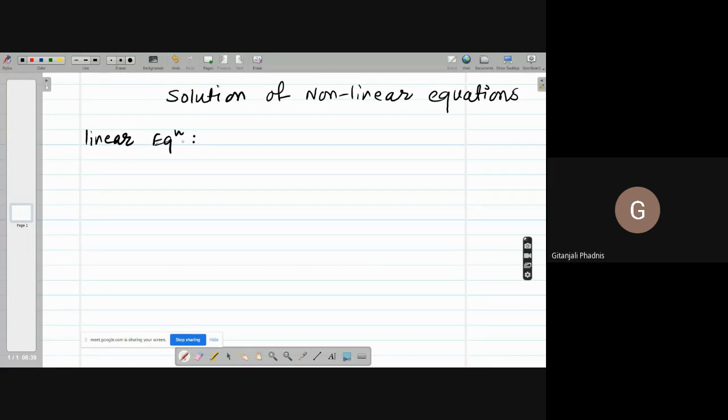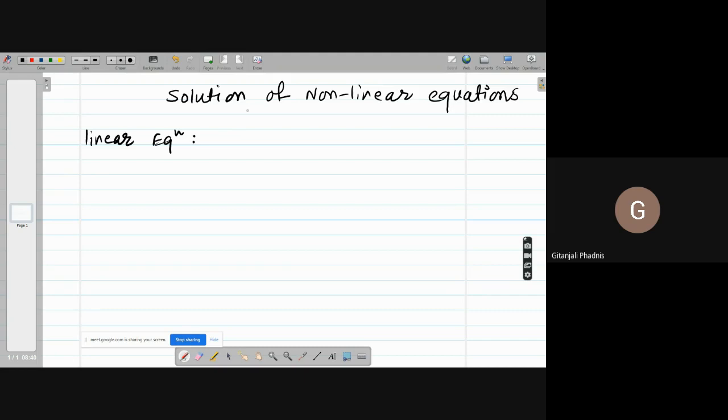Can you tell me any linear equation? The word linear comes from what? Line. The word linear comes from line.